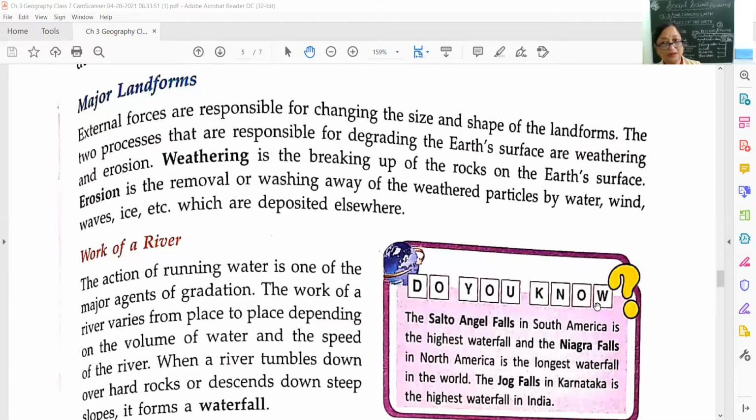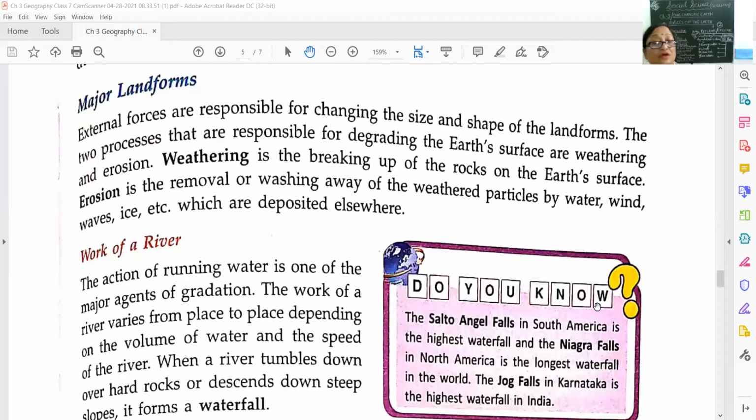So it depends upon the volume of water the river is carrying and the speed, whether it is at a higher level or lower level or a flat surface or on the mountains. So then what happens? When a river tumbles down over hard rocks or descends down a steep slope, as I told you, steep slope from the mountains, it forms a waterfall. What is formed? Waterfall is formed. This is the first formation by the work of the river.